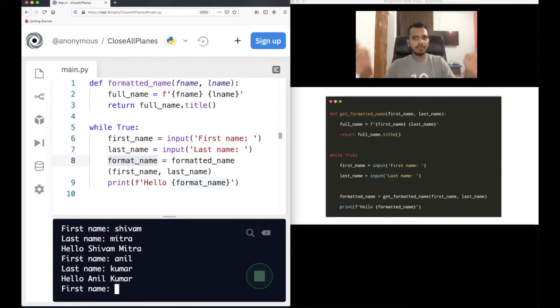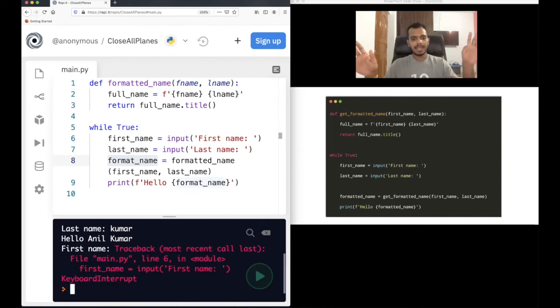But if I do not want to give the input, I can press Control and C. This is basically a keyboard interrupt. I am pressing Control and C at the same time, so the program will get terminated. Basically, when you have an infinite while loop, you can press Control and C at the same time, and that will terminate the program. So this is basically how to use functions with a while loop. This is a very good example for understanding.